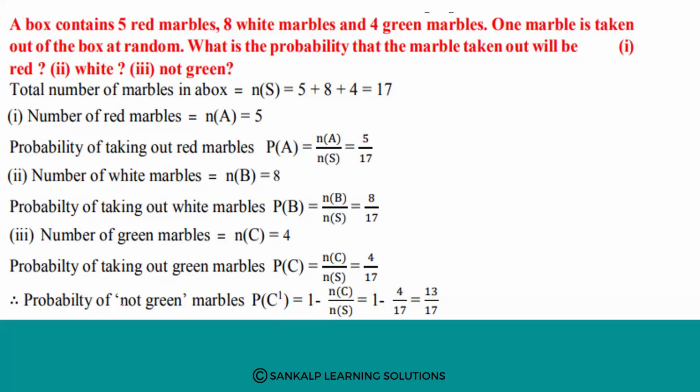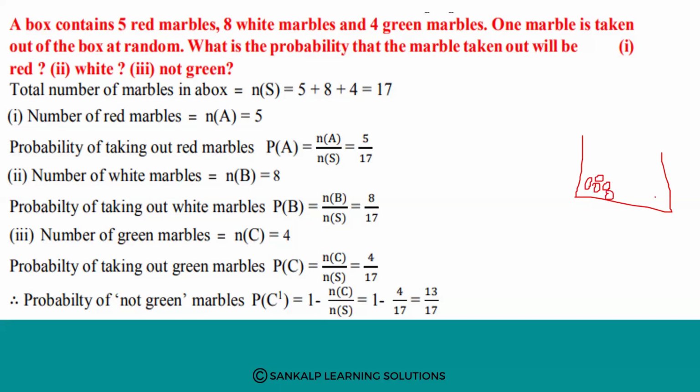Next one. A box contains 5 red marbles, 8 white marbles, and 4 green marbles. One marble is taken out of the box at random. What is the probability that the marble taken out will be red, white, and not green? So in one box, how many marbles are there? 5 red marbles are there.